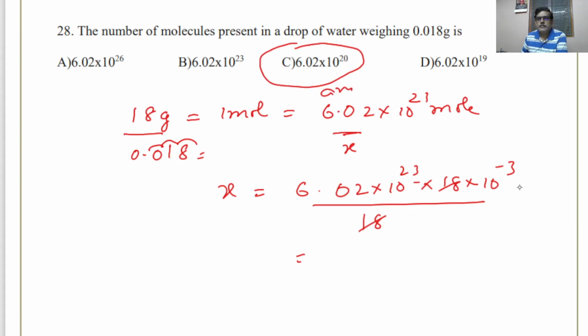Plus 23 minus 3, 10 to the power of 20. So it is 6.02 into 10 to the power of 20. It should definitely be lower, it cannot be greater or equal. It is 6.02 into 10 to the power of 20 molecules present in 1 drop of water, and the answer is C.